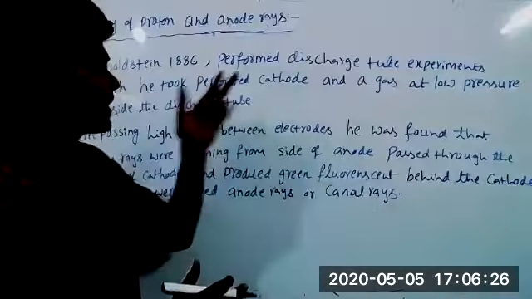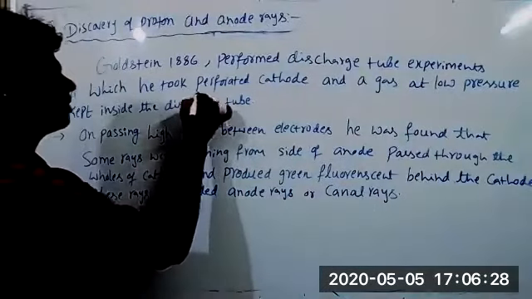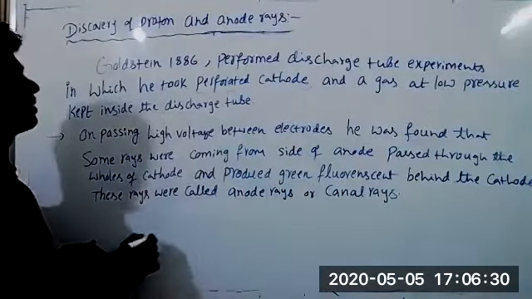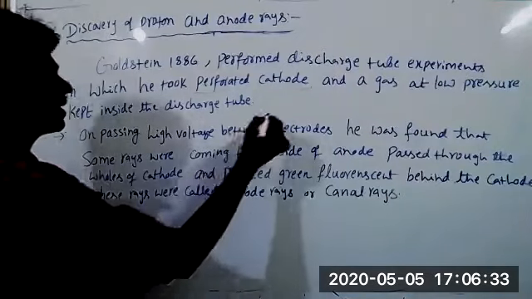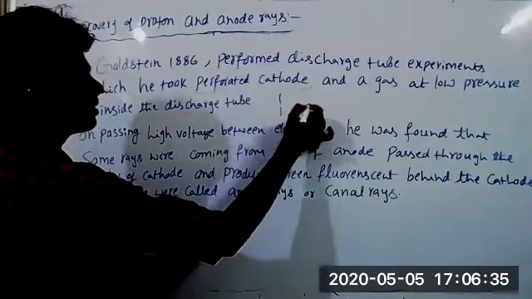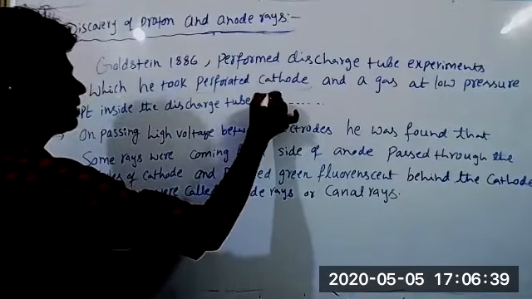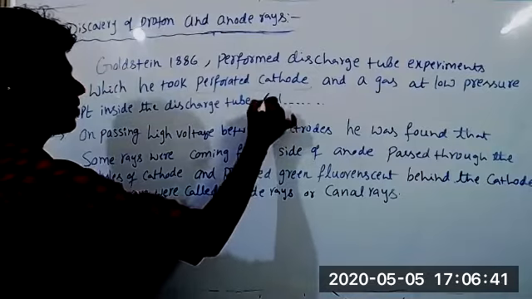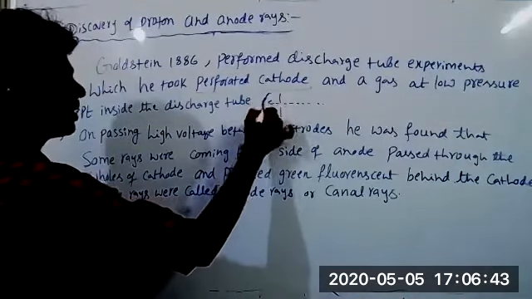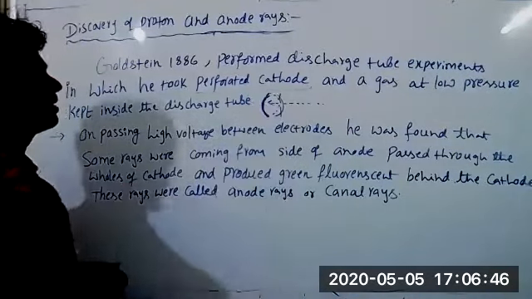But in this experiment, we are taking a perforated cathode. Now the cathode has a hole, so anode rays can pass through the holes of the cathode and strike the glass wall, which is coated with fluorescent material. So in this part, we are observing some green color.